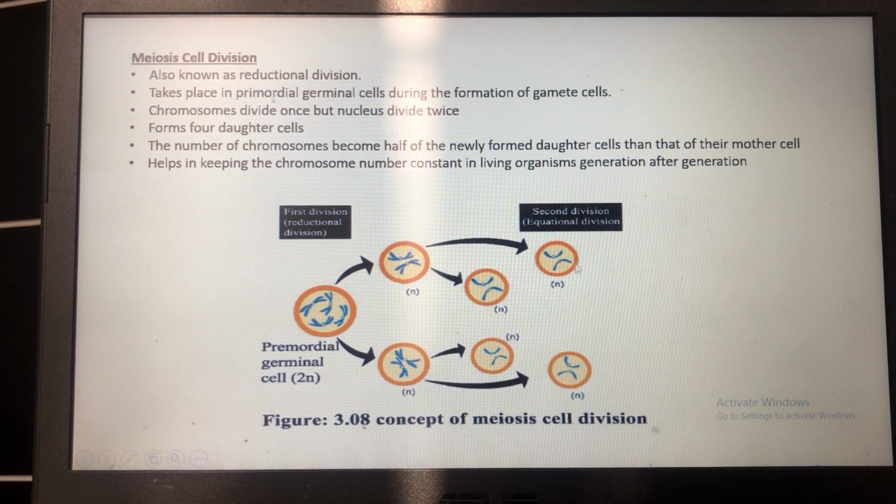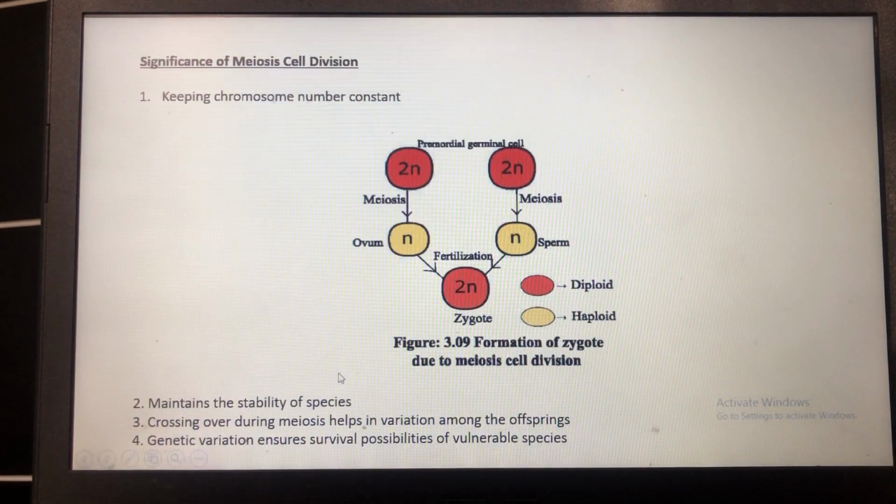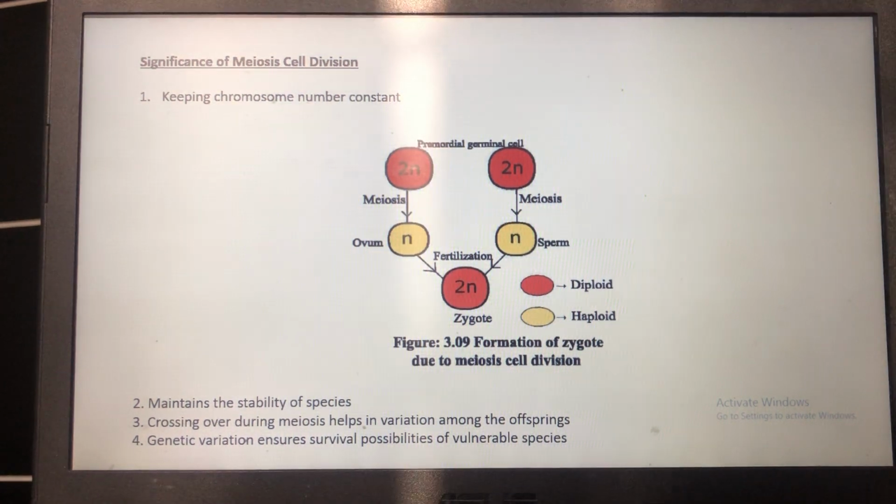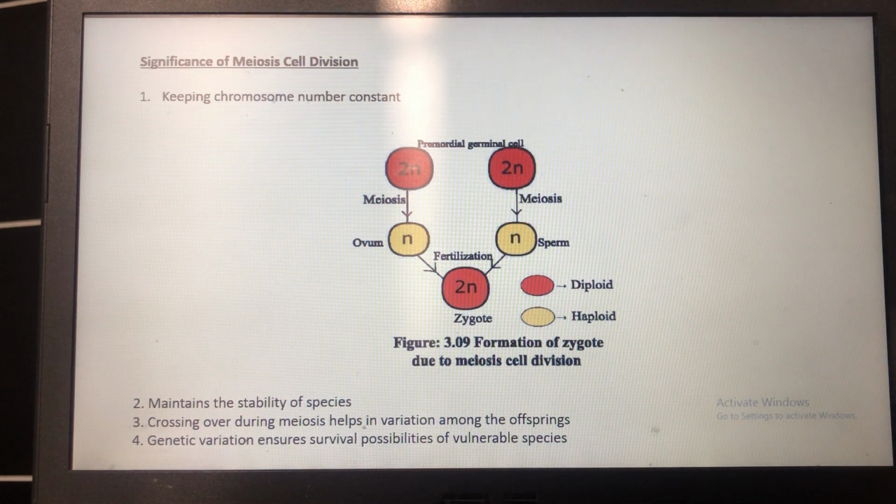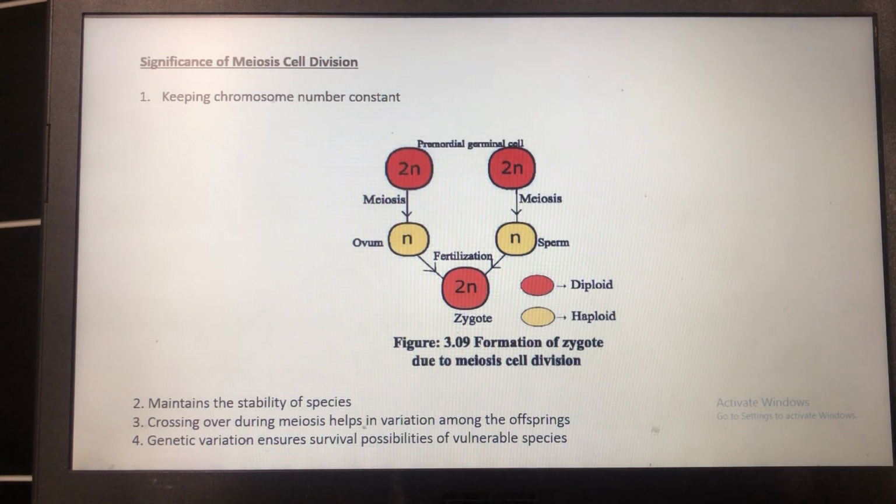Meiosis 2 is just like a regular mitosis cell division. That means from one cell, two identical cells will be produced. So in case of meiosis 2, from two cells a total of 4 cells are produced, each containing half the number of chromosomes in comparison to their mother cell. So meiosis cell division is inevitable and plays immense significance in living organisms. Here is an example of how it does so.